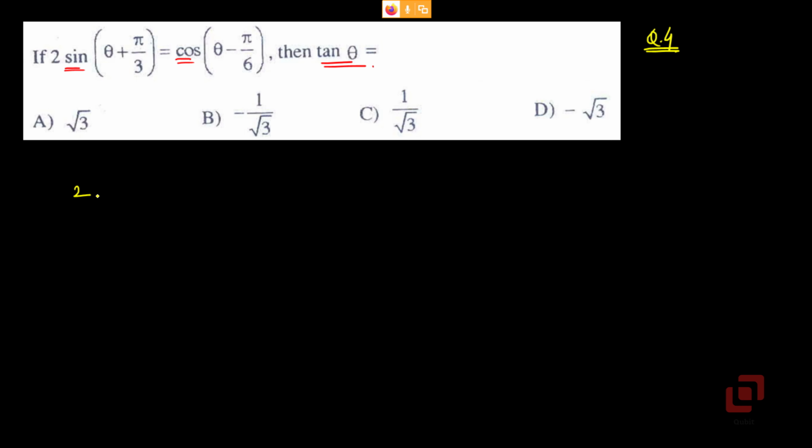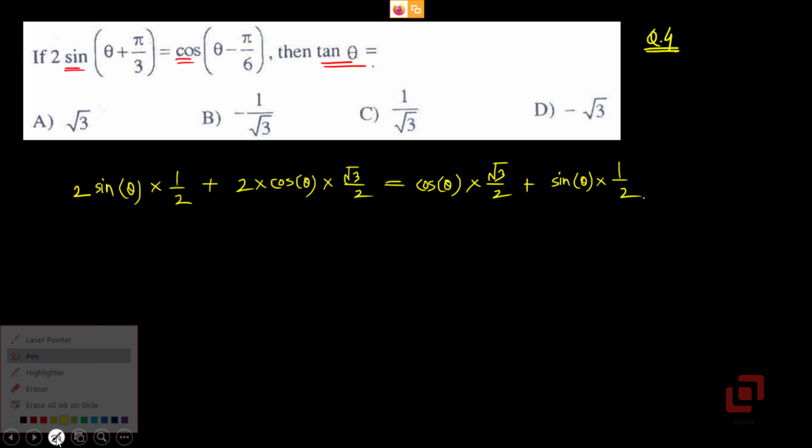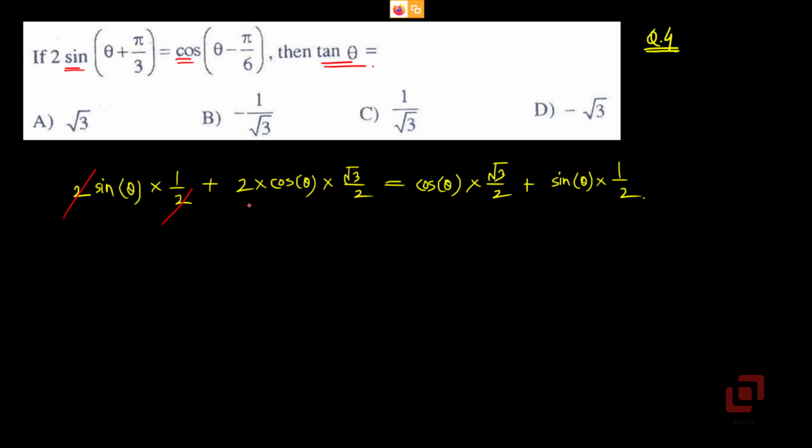So you will get 2 into sine theta cos pi by 3, which is 1 by 2, plus 2 into, see, don't forget to multiply the second term by 2 as well, cos theta sine pi by 3. Do the same thing to the right hand side, but this time we don't have 2 there. Okay, so it is simply cos a cos b, cos pi by 6 is root 3 by 2, plus sin a sin b, sin theta into 1 by 2. Alright, now cancel 2, and what is asked?